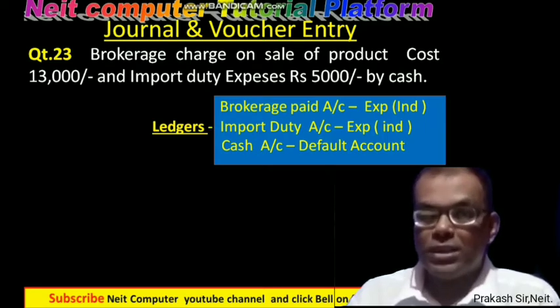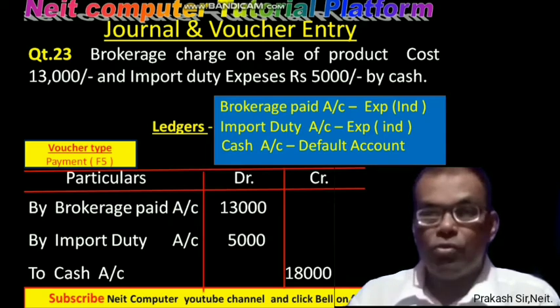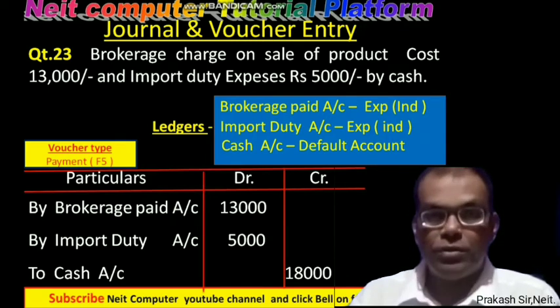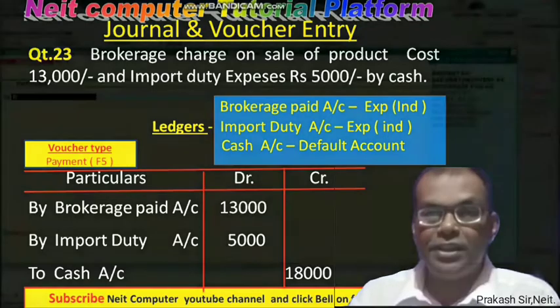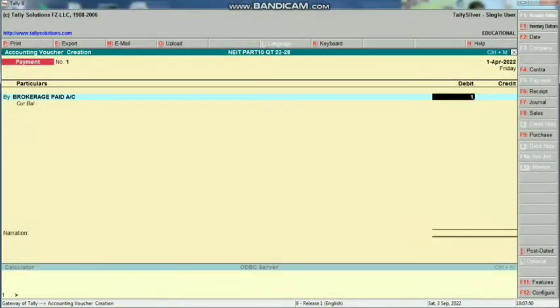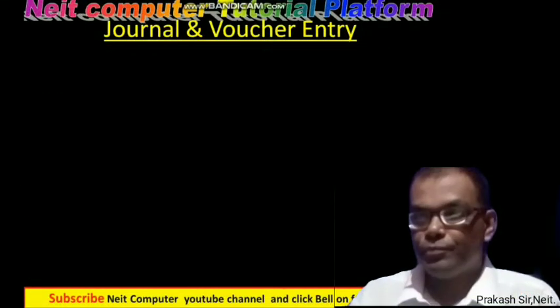As per this question, in the voucher entry the brokerage paid account should be debit 13,000 and the import duty account should be debit 5,000, and this 18,000 will be deducted from the cash account. Now the cash account is the credit, so that is why we have to use the payment voucher, or you have to use button F5.